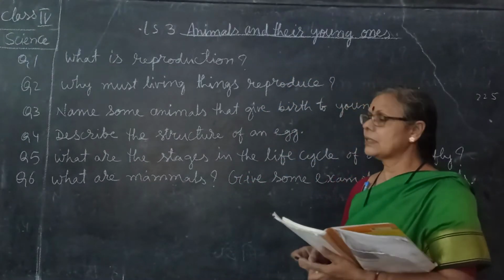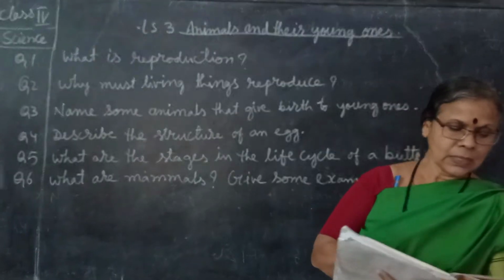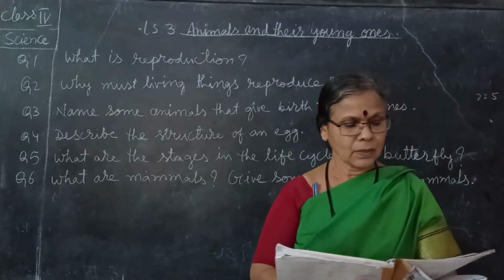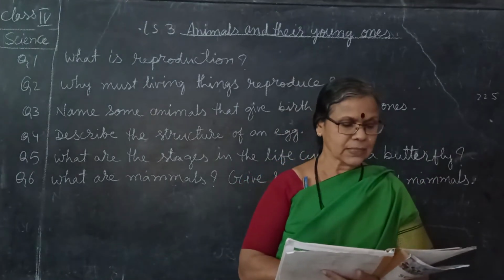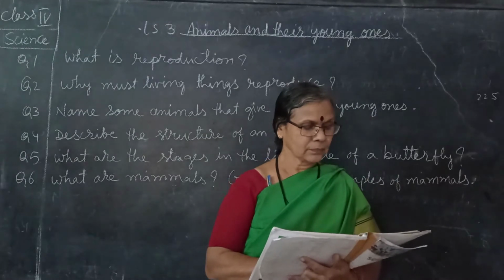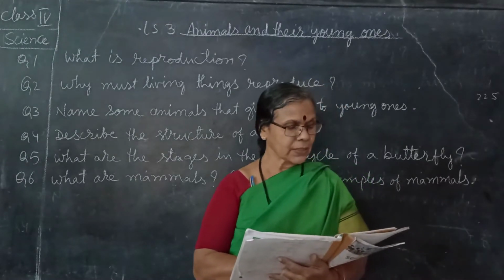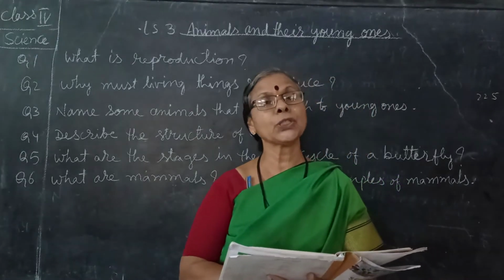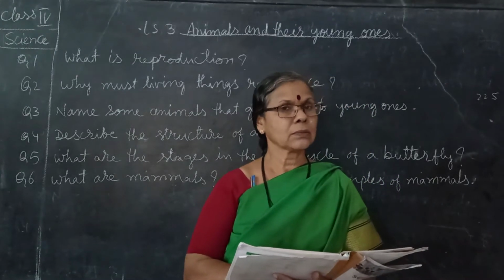What is reproduction? The process by which a living being produces more of its own kind is called reproduction. Animals reproduce either by laying eggs or by giving birth to young ones.